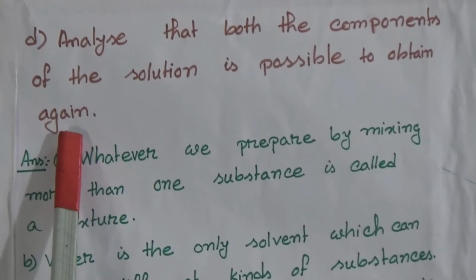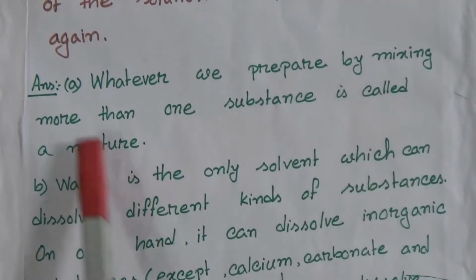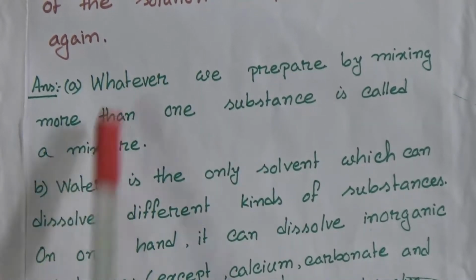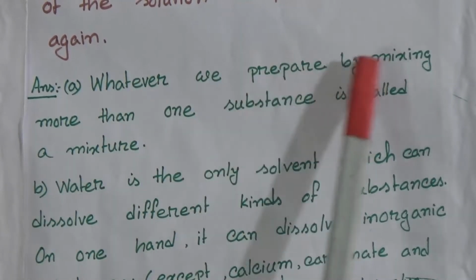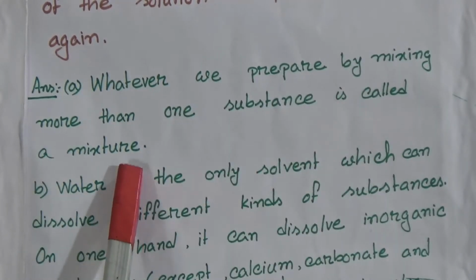Now question answer A, what is mixture? Whatever we prepare by mixing more than one substance is called a mixture. Again I repeat, whatever we prepare by mixing more than one substance is called a mixture.